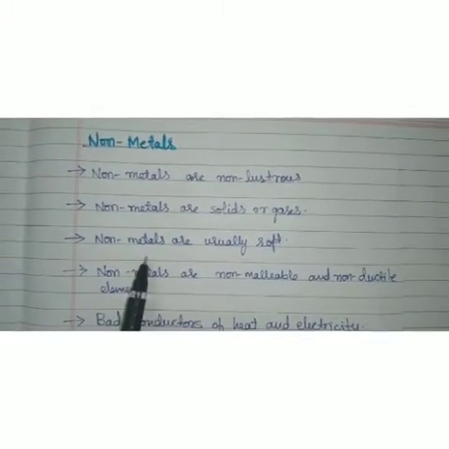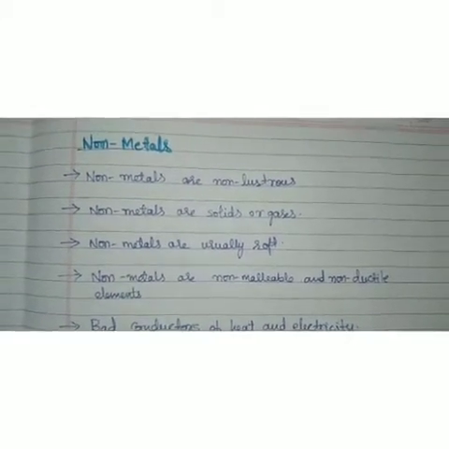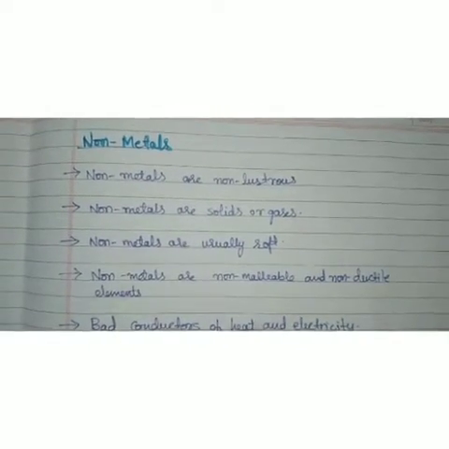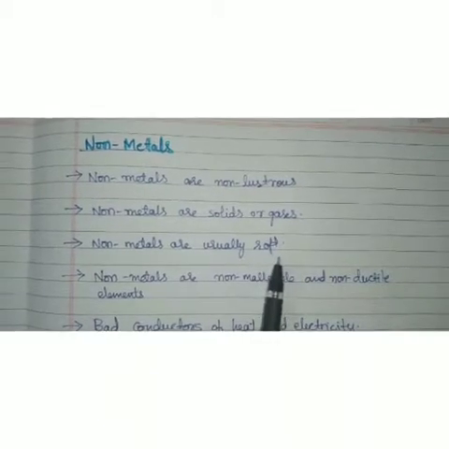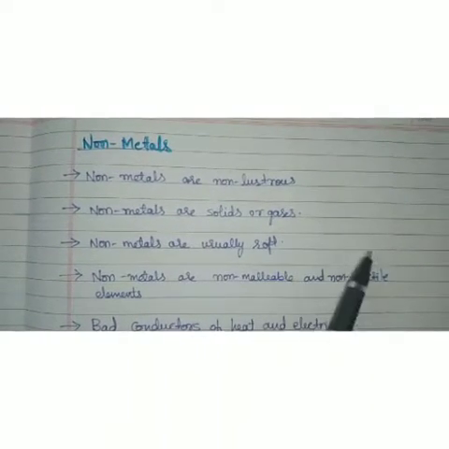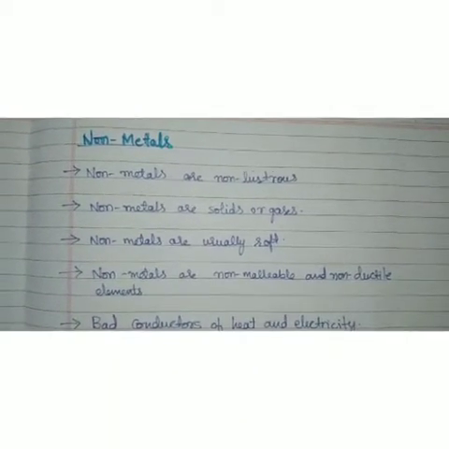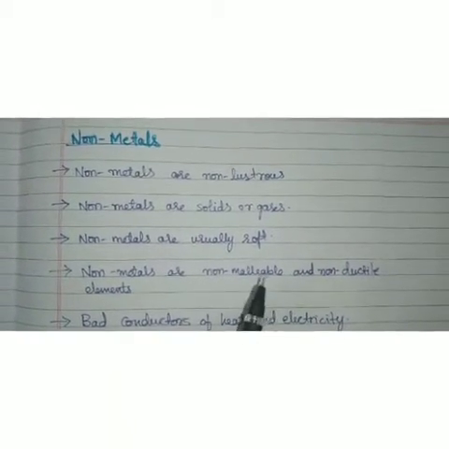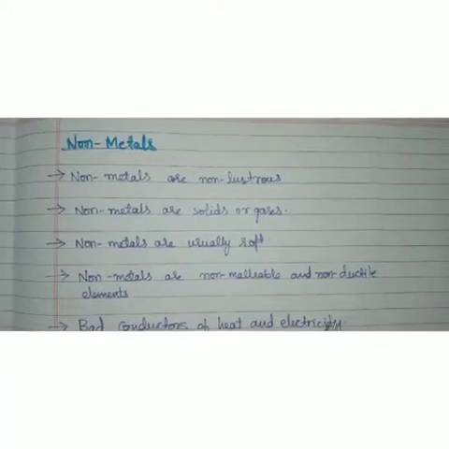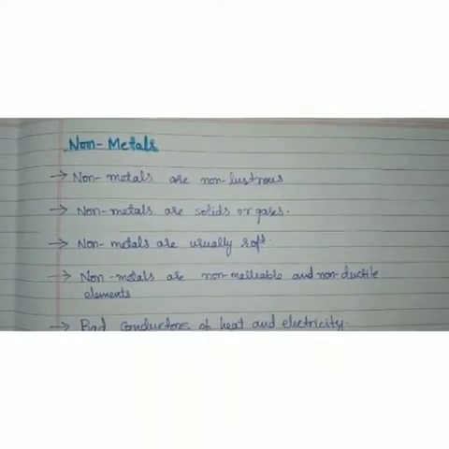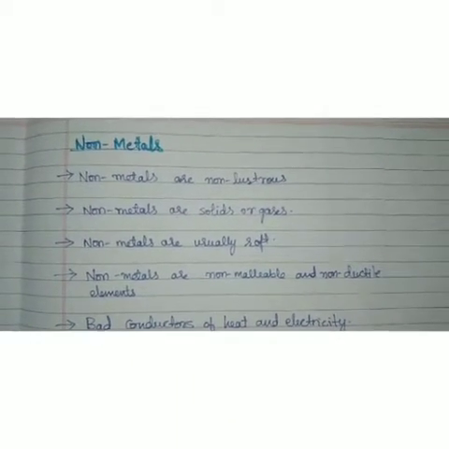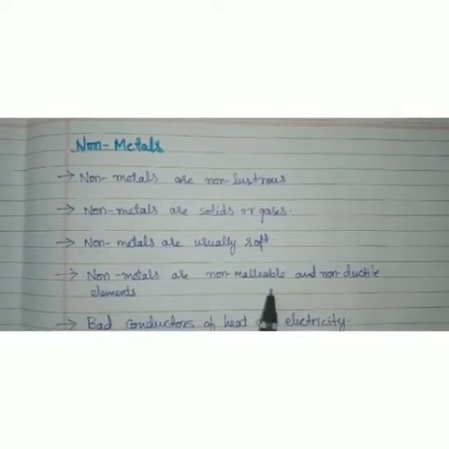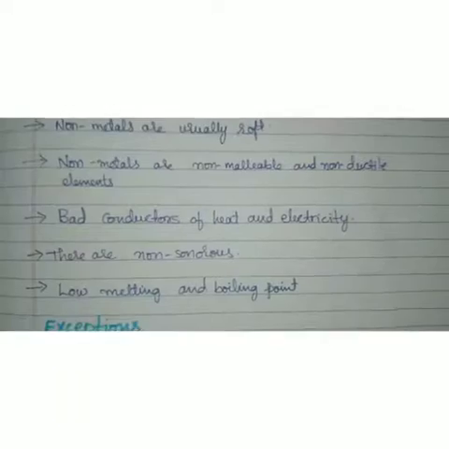And also, you know that metals are usually very hard, but the non-metals are opposite to that. These are usually soft. One exception is there, that is diamond, that we'll study in the exceptions. And usually non-metals are non-malleable and non-ductile. Non-malleable and non-ductile means they cannot be drawn into thin sheets or thin wires. So this is another property of non-metals.